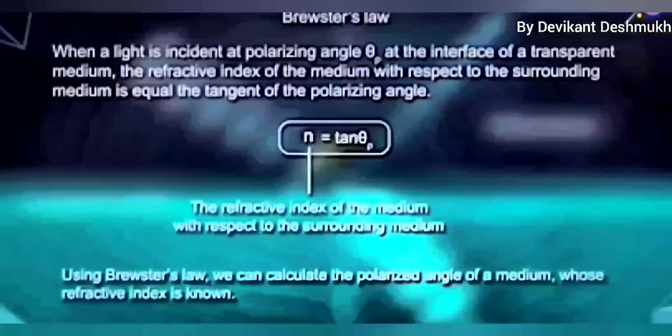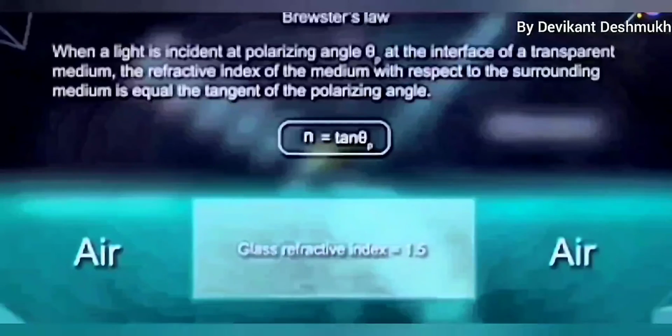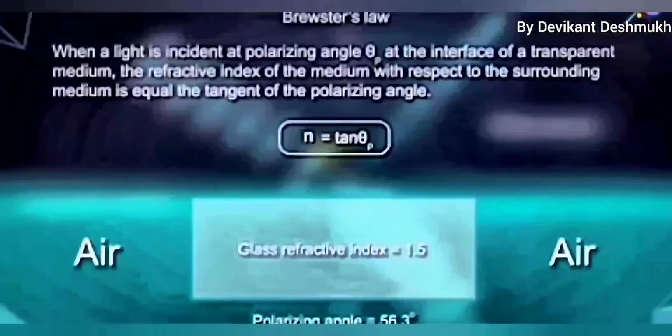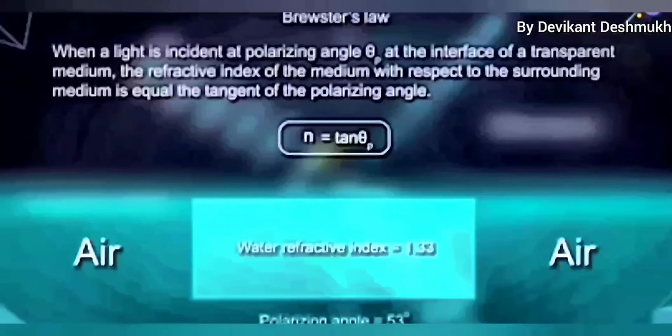Using Brewster's law, we can calculate the polarizing angle of a medium whose refractive index is known. For example, the refractive index of glass with respect to air is 1.5, then its polarizing angle will be 56.3 degrees. Also, the refractive index of water with respect to air is 1.33, then its polarizing angle will be 53 degrees.